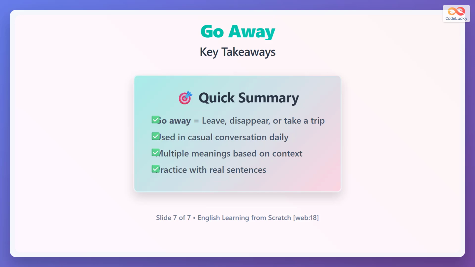Go away means leave, disappear, or take a trip depending on context. Daily casual conversations use this verb frequently. Multiple meanings require sentence context for understanding. Regular sentence practice builds natural usage. Master this phrasal verb to sound more like native speakers.